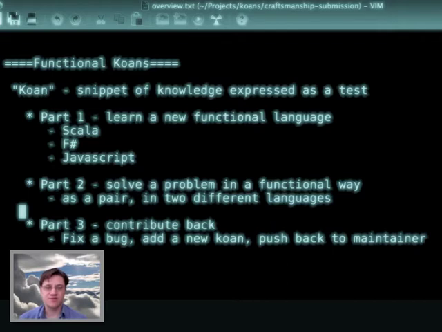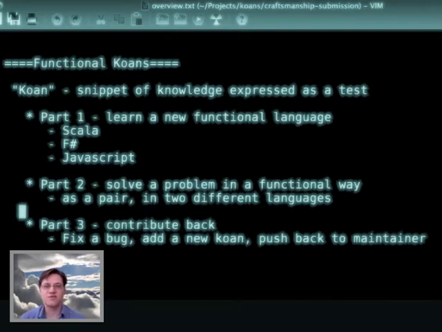In the second part of the session we'll then have a look at solving a particular computational problem, to be revealed on the day of course, using two different functional languages. So you'll pair up with someone who's learned a different language than yourself, and then you'll have a go at solving the same problem in each of the different languages. And it'll be interesting to contrast and compare to see which one is more elegant, which one runs quicker, and all those good things. And then finally, once we've done that, then we're going to have a look at contributing back to the functional koan projects.